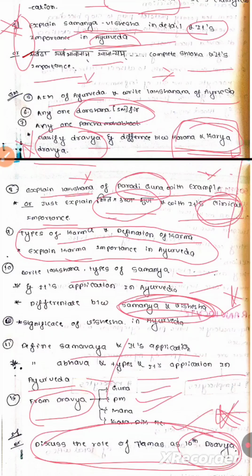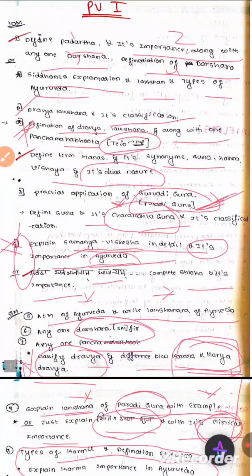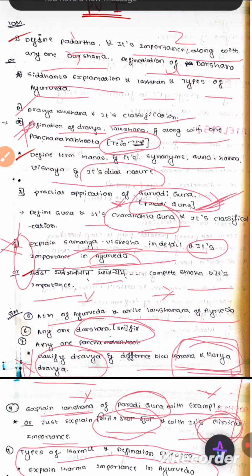So these are almost 20 questions which are most repeated from the PV paper 1. If you study these questions, it is more than enough to score and pass the PV exam.